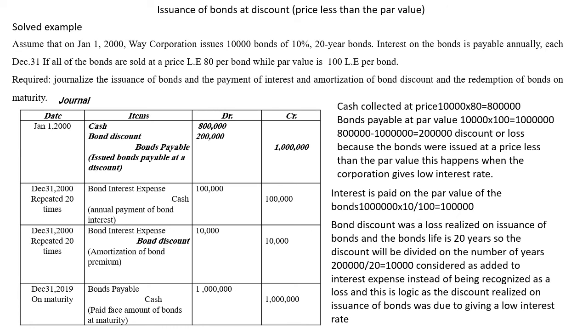Debit bond interest expense, credit bond discount. Both the journal entry of payment of interest and the journal entry of amortization for the bond discount will be repeated every year throughout the whole life of the bonds for 20 years. And then the last journal entry on maturity date, it's debit bonds payable, credit cash. As we said before, you just close the liability and pay the liability in cash.